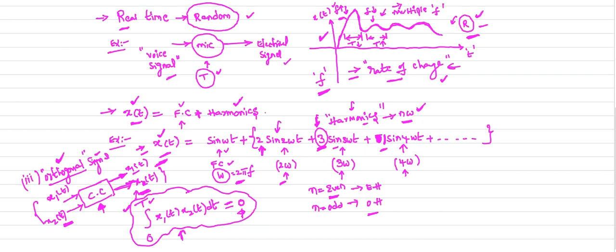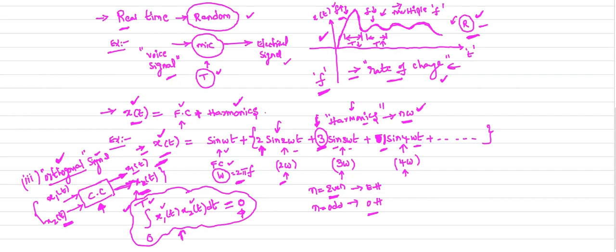How can you verify whether two signals are orthogonal or not? If you take the integral product of those two signals over a time period, we will get zero. Like that, in our Fourier series expansion, whatever sine and cosine terms we have in the expression, all these terms are orthogonal to each other.